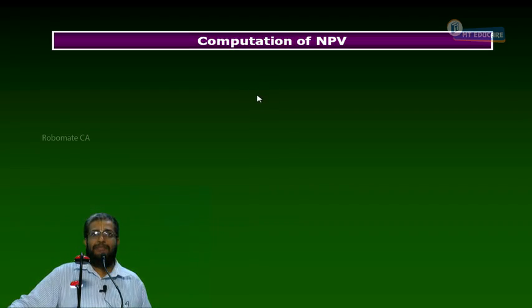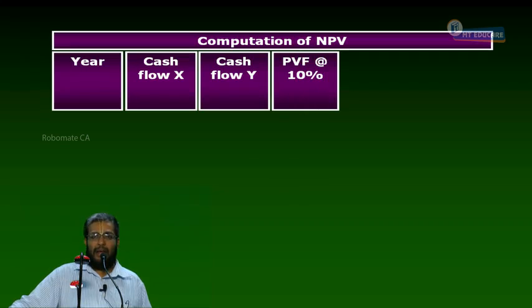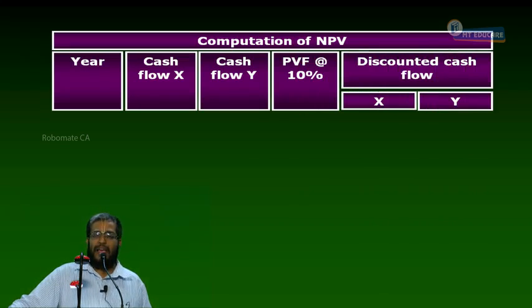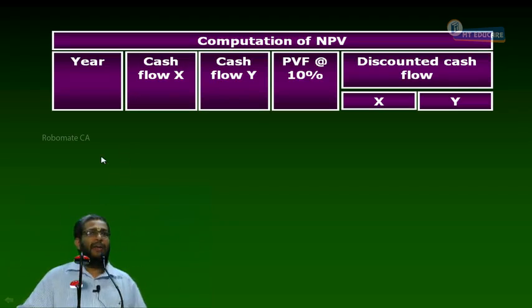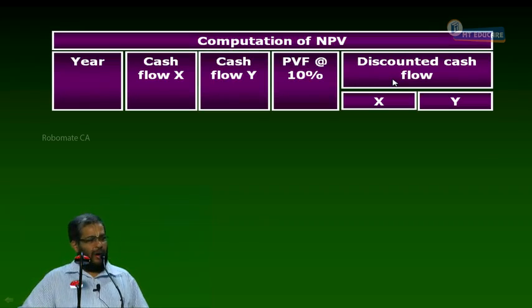Here we have the cash flow of X, cash flow of Y, and the present value factor at 10%. Why did I discount at 10%? Cost of capital. Exactly. And then the discounted cash flow of X and the discounted cash flow of Y. I do it in a single slide. Don't worry about the 14%, 20% reinvestment rate given; we don't know anything about it till now. You don't consider that number at all. Normally calculate NPV as for any other sum.